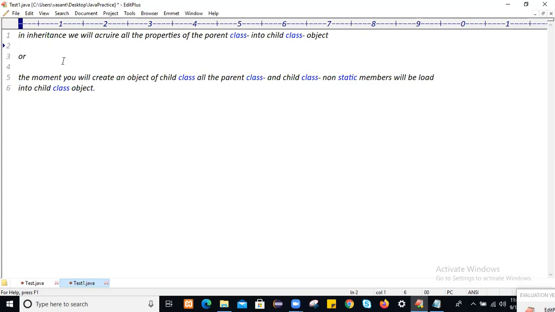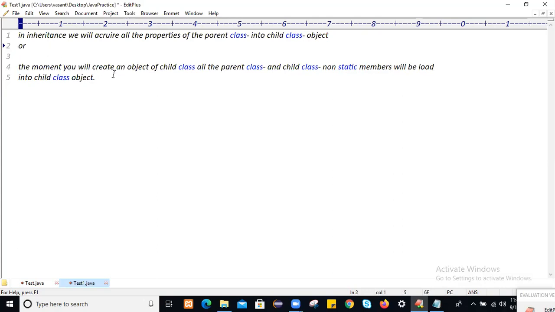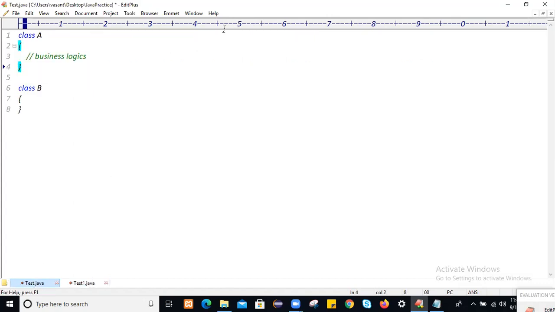What is inheritance? Inheritance is a process to acquire the properties of the parent class into a child class object. We make the relationship between those classes by using the extends keyword. First we will develop an application without inheritance. What are the drawbacks of that application? And when you develop an application with inheritance, what are the advantages?